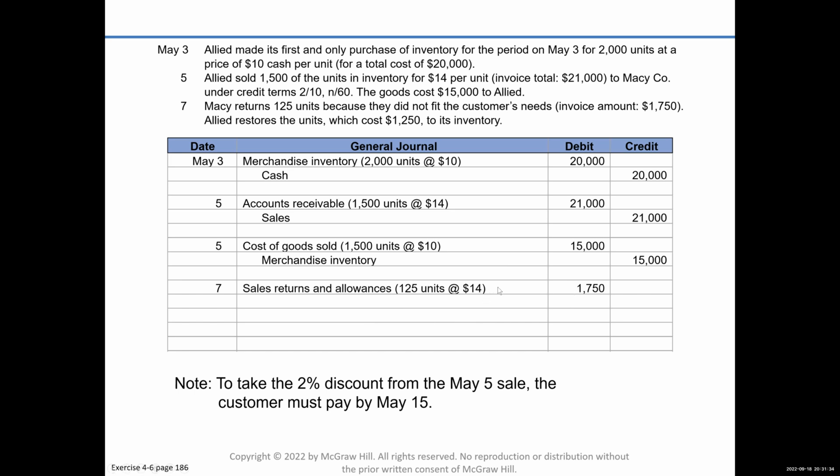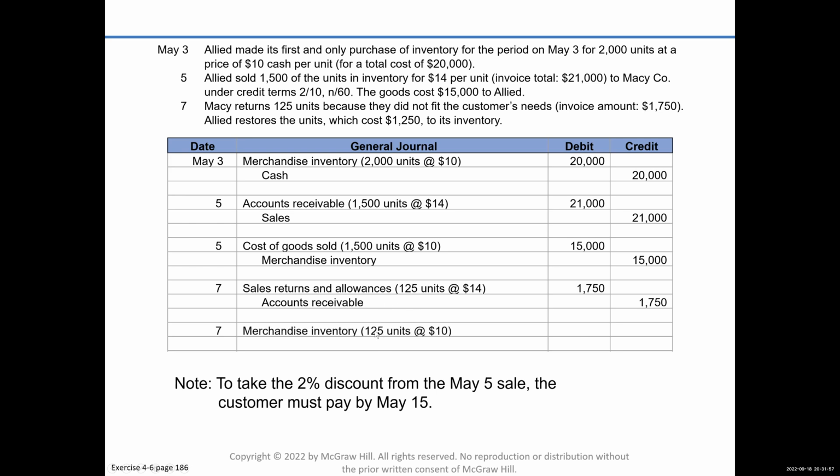Well, if they return it, we didn't make the sale, right? So we're going to reduce our sales, but we're going to do it through the contra account, sales returns and allowances. And well, if they returned it, they don't owe it anymore, right? Now, because the customer is giving us back the inventory, we've got to record the inventory coming back in.